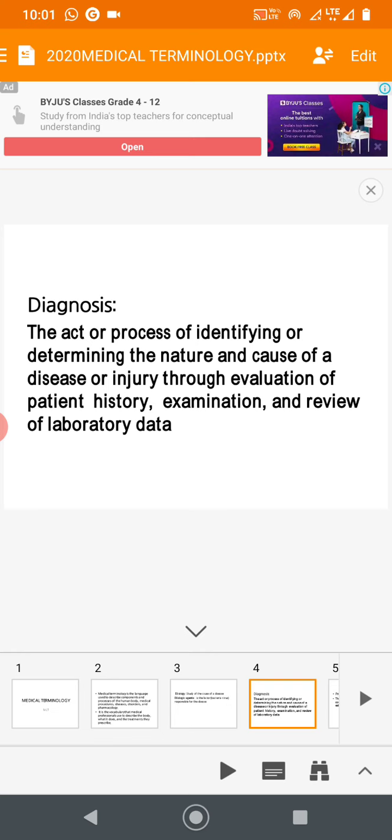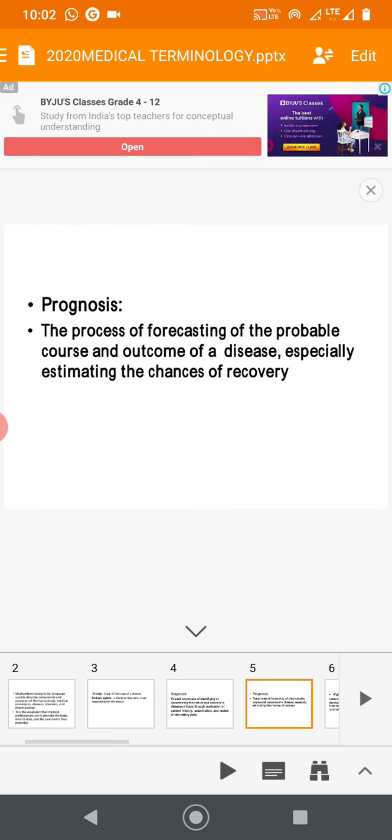So the diagnosis is the act or process of identifying or determining the nature and cause of a disease or injury through evaluation of patient history, examination and review of lab data. Okay. So one more term follows, that is the prognosis. Usually this prognosis word comes after diagnosis.